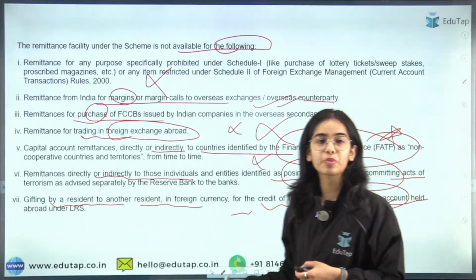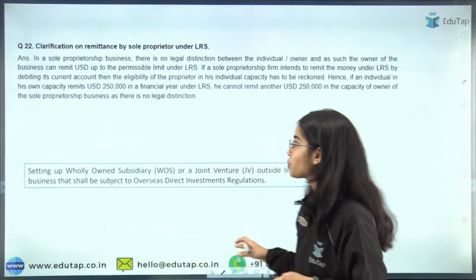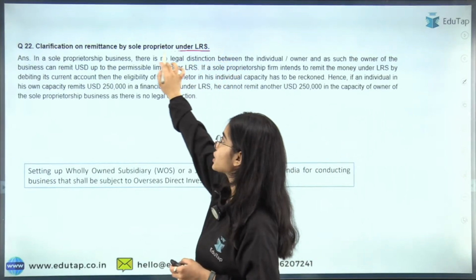And the PDF will also be provided to you. So now coming to the next point, that is clarification on remittance by sole proprietor.